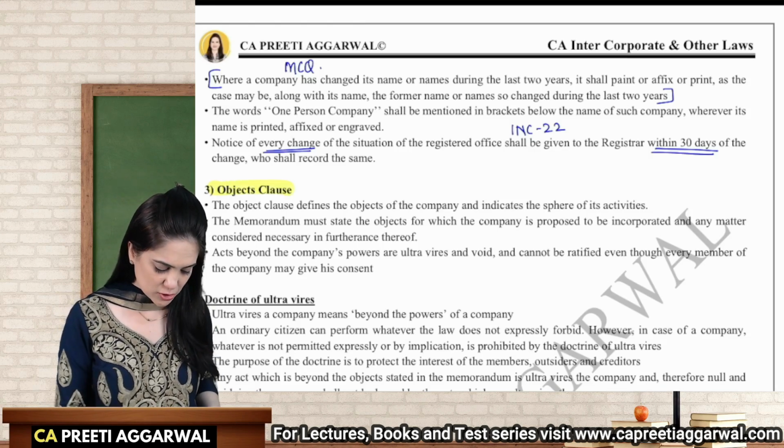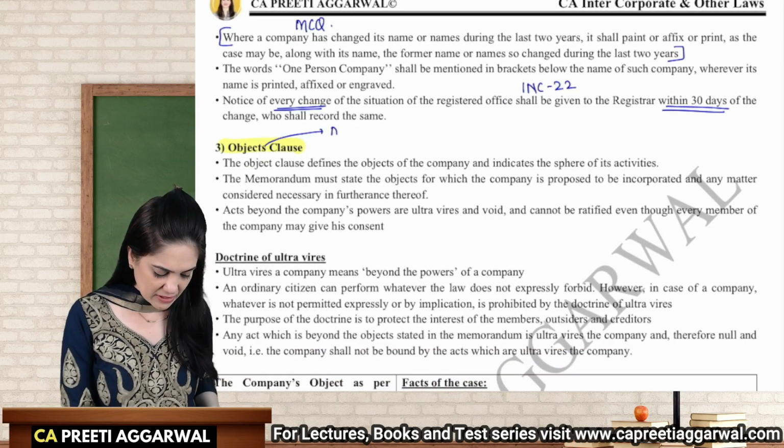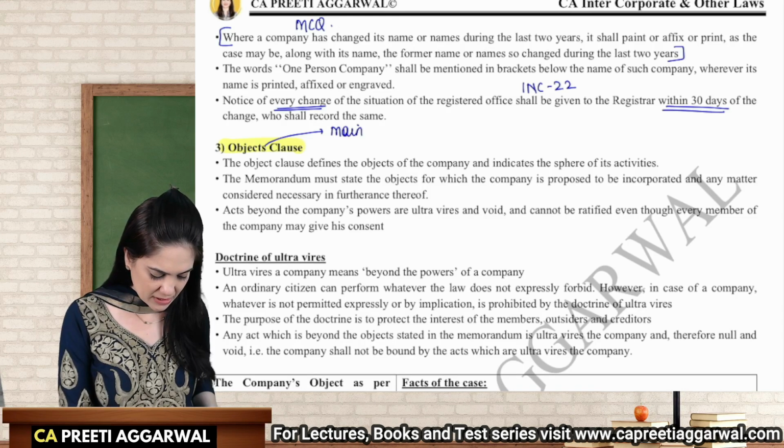Then we have the object clause. Object is the purpose for which the company is incorporated. The object will include the main objects of the company as well as the other or ancillary objects of the company.